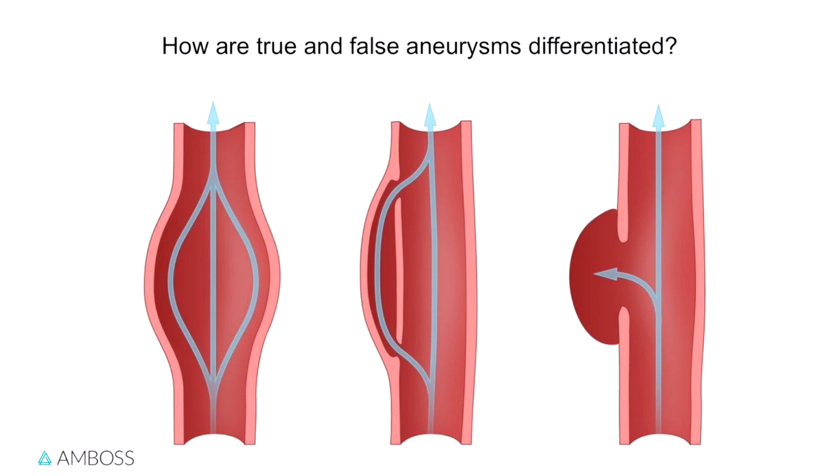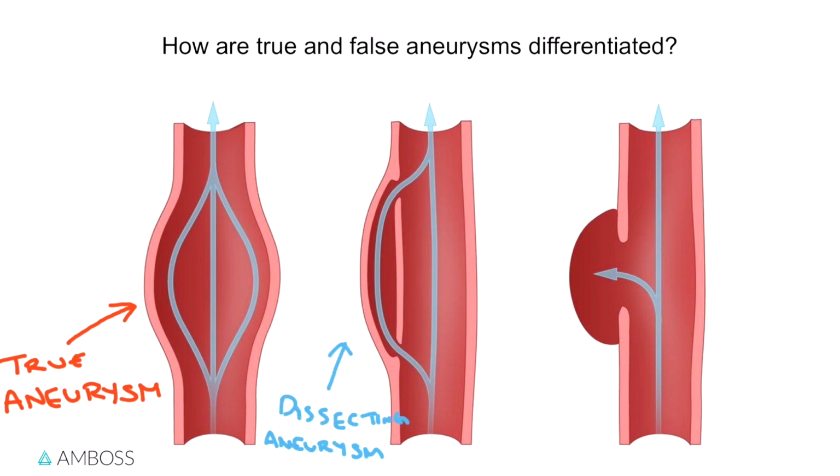How are true and false aneurysms differentiated? A true aneurysm is a full-thickness dilatation of the vessel wall. This means it involves the adventitia, media, and intima. However, in this image we can also see a dissecting aneurysm and a false aneurysm.